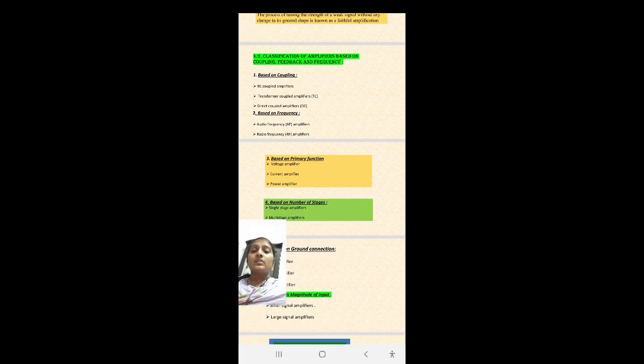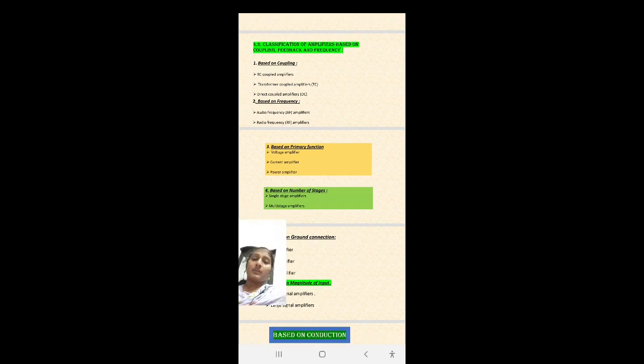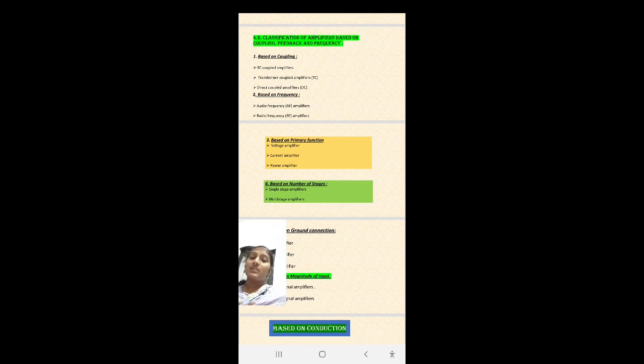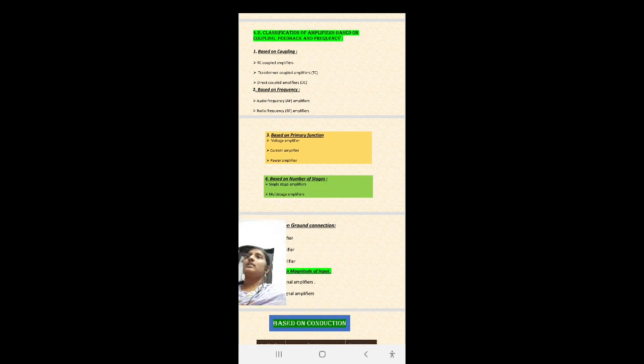Okay, while coming to the radio frequency amplifier, it is an amplifier operating at frequencies from about 20 kHz to some gigahertz, and that is called a radio frequency amplifier. Okay, and while coming to the primary function, based on primary function, meaning whether we have to amplify the voltage signal, or the current signal, or the power signal, which kind of signal we are going to amplify, according to that the amplifiers are classified into three types. What are the three types?